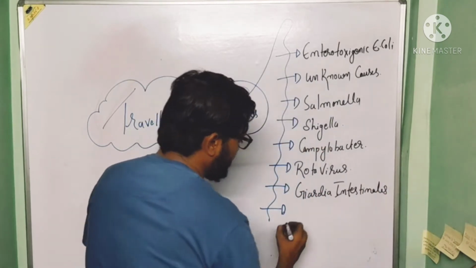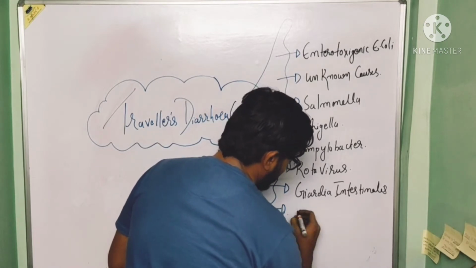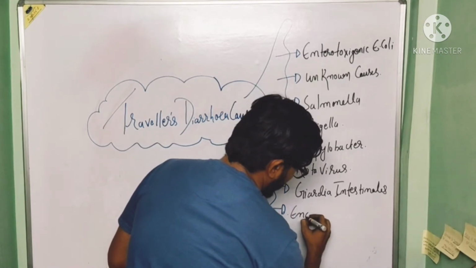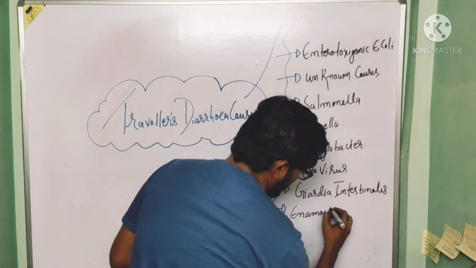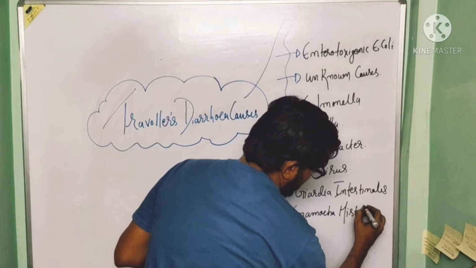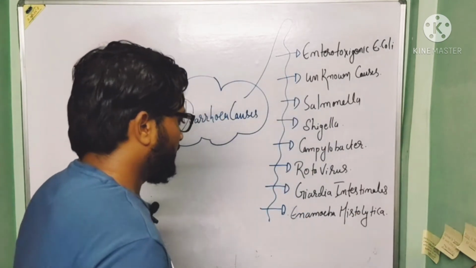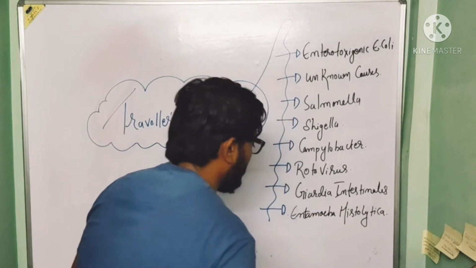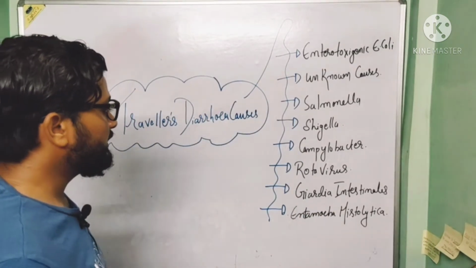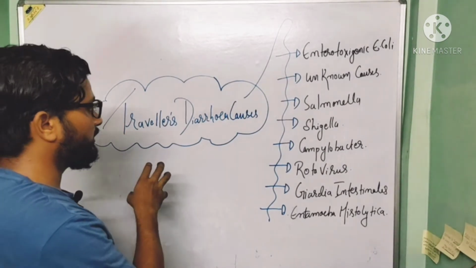And the last one is Entamoeba histolytica. So these are basically the 8 causes which are closely associated with traveler's diarrhea.